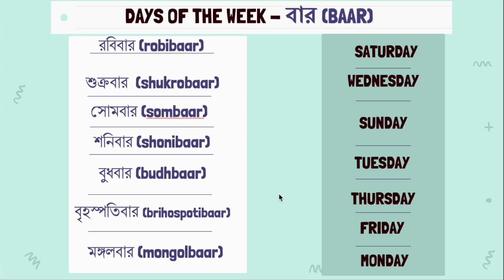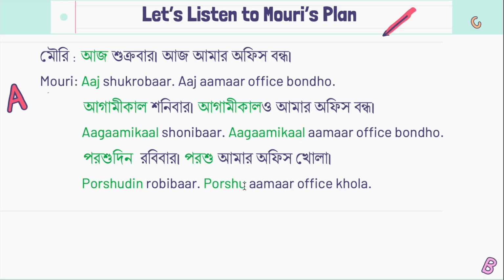This is exercise number 2. Here you are supposed to match the items on the left side with the items on the right side. So you can see Robibar, so that means you will have to attach the Robibar with the English meaning. So does Robibar mean Thursday or Sunday or Friday? So you will have to match it accordingly. So yeah, that was exercise number 2, and now this is exercise number 3.